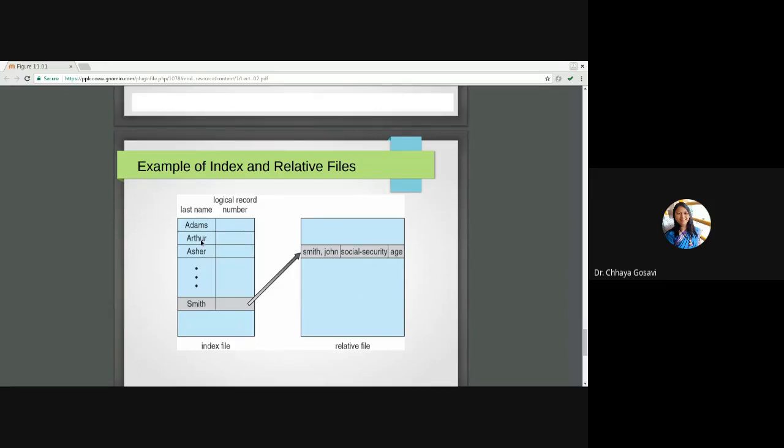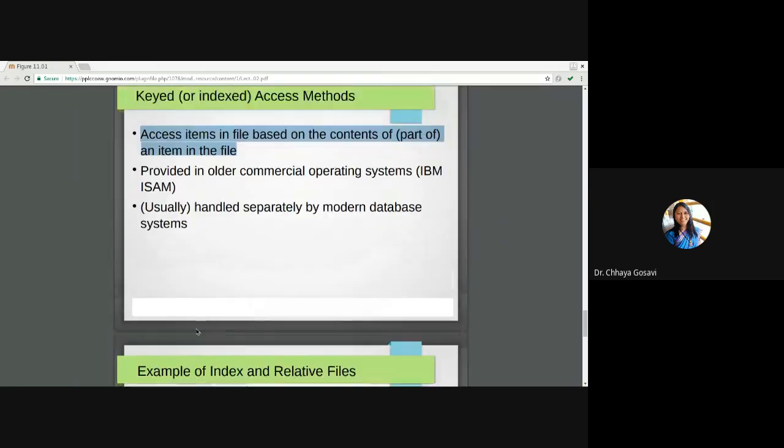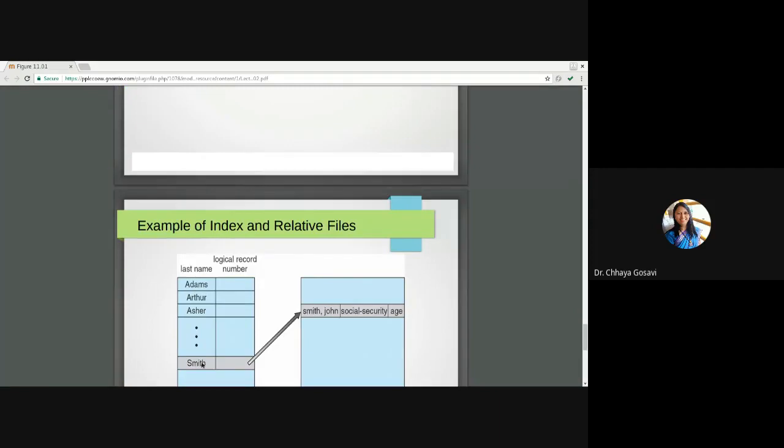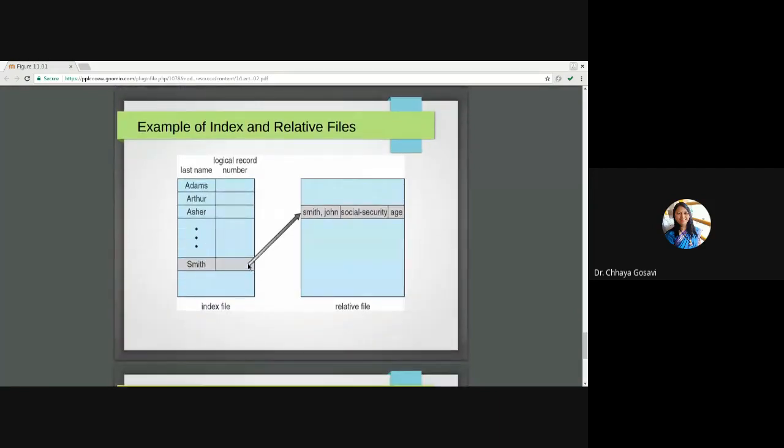So here you can store the records with names or record numbers or groups of records, etc. You have to maintain an index file which will directly point to that part of the file. In case of direct or random access, you are directly going to that particular record. But in case of key or index access, first you search in the key file or index file, get that particular index, and go directly to the particular location of that record in the relative file.